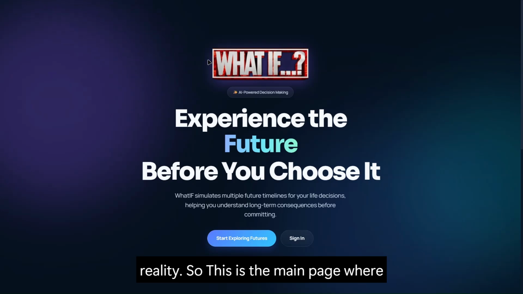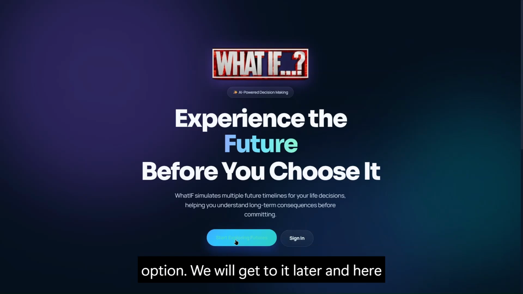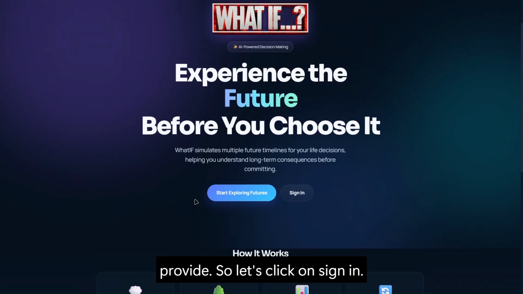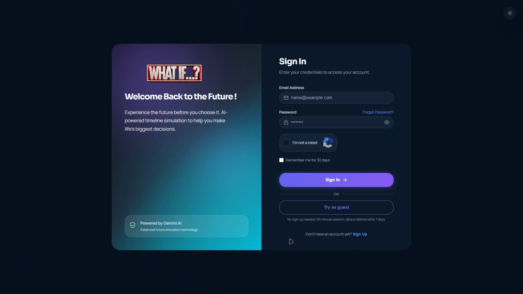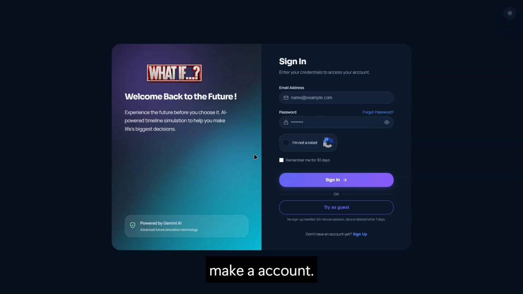So this is the main page where we can start exploring features and sign in. We will get to it later. And here is the list of the features that we provide. So let's click on sign in. This is the sign in page where you can use your email ID and password to make an account, or we can just try as guest.